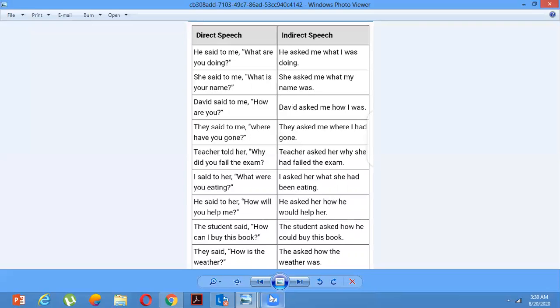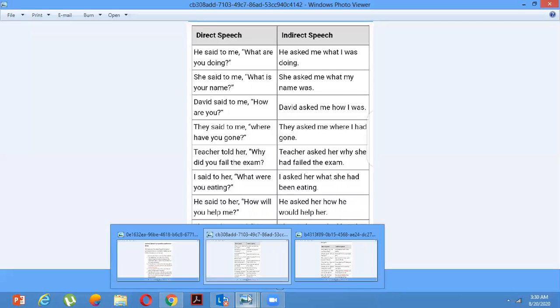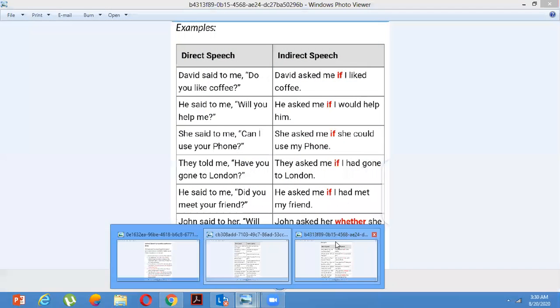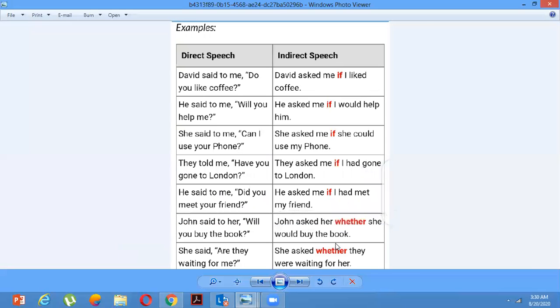Now, the other sort of interrogative sentences, that is when we are not using W words. David said to me, "Do you like coffee?" In such sentences, we can give a simple answer, yes or no. David said to me, "Do you like coffee?"